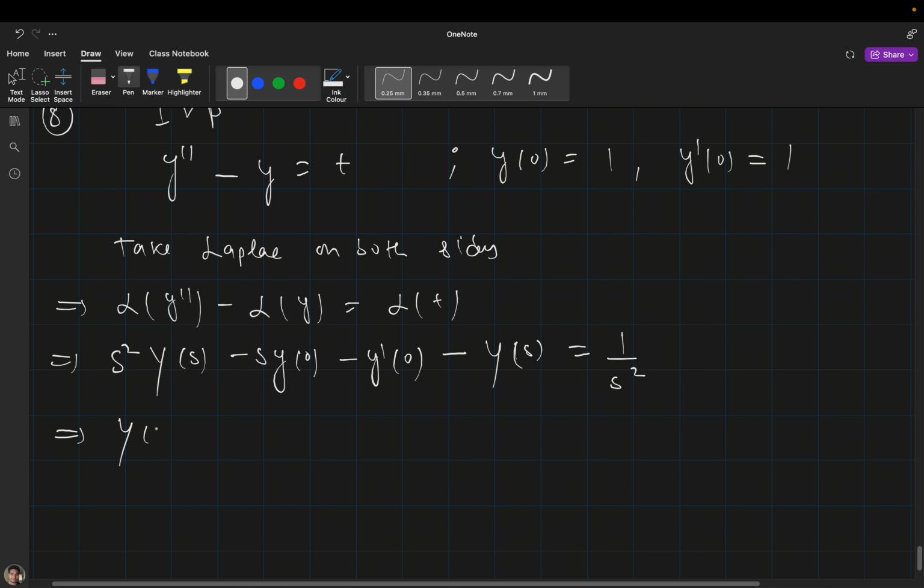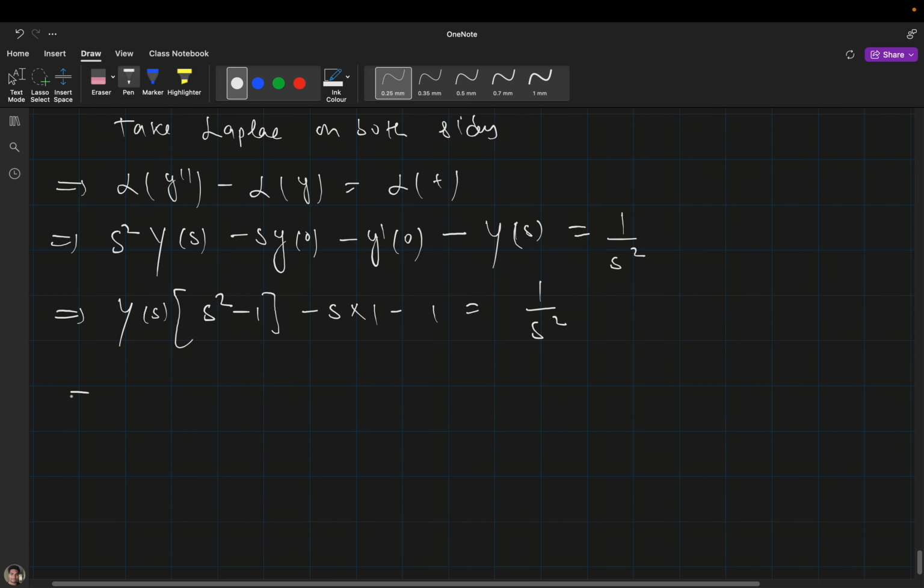So I will take Y(s) as common, so it will be s square minus 1, and minus s times y(0), and y dash (0) is also 1, equal to 1 by s square.